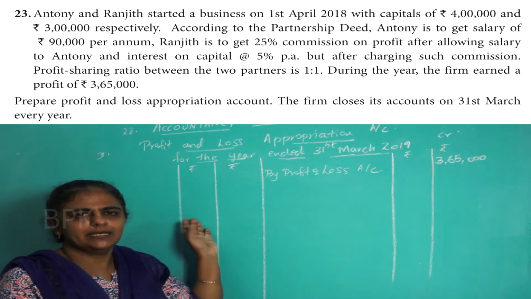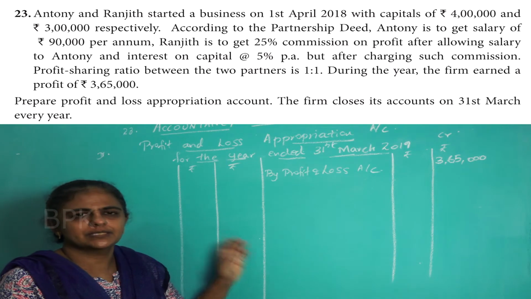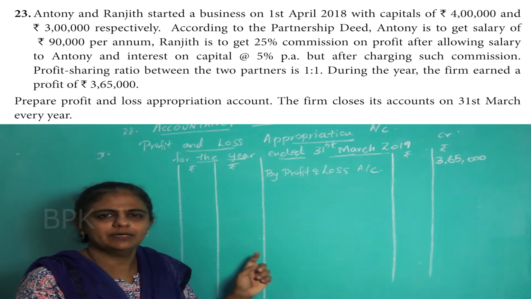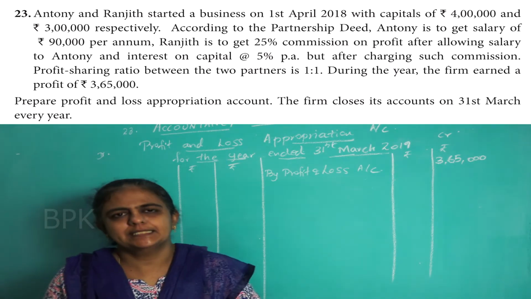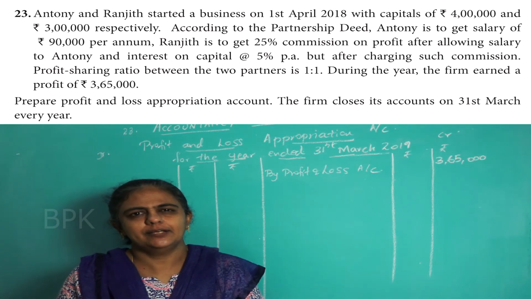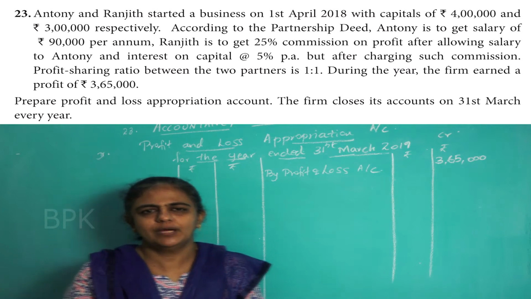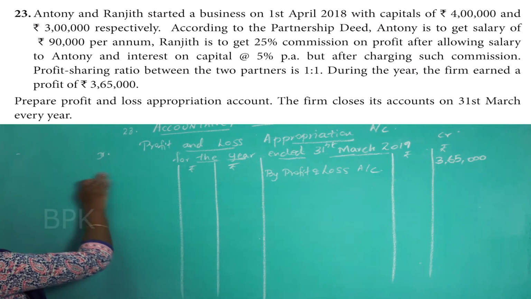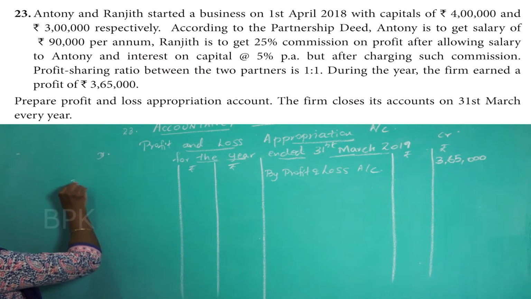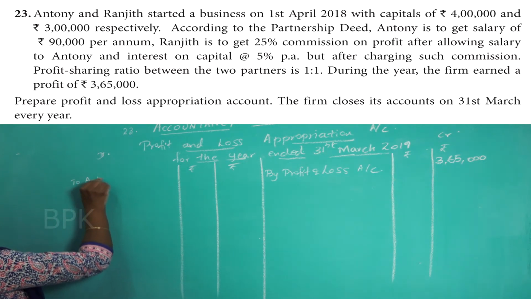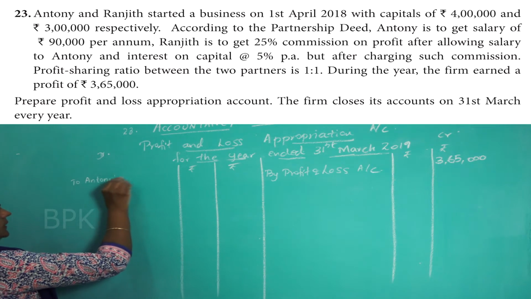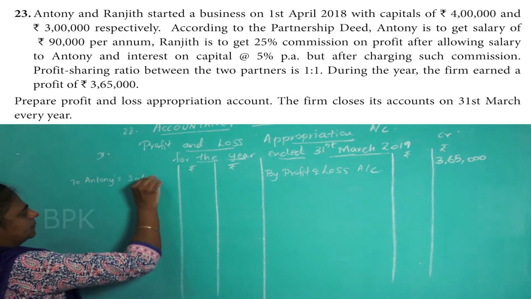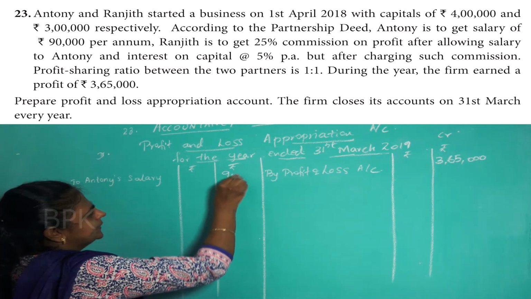Now after writing the profit, you have to make the adjustments. So what are the adjustments given in the question? One by one we will do it. First adjustment, Anthony is to get a salary. So salary where we have to write? You have to put it on the debit side. So write here, to Anthony's salary. How much are you giving? 90,000.